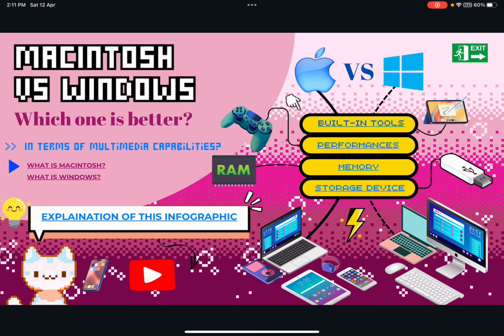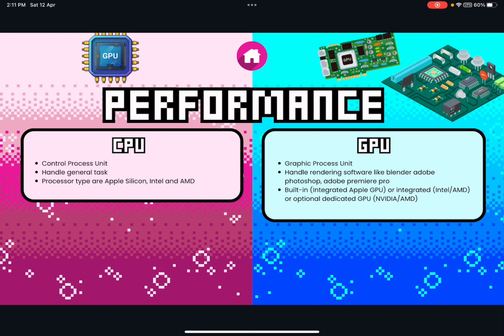Next, we compare the performance between Mac and Windows. Click. Before we delve into the Mac vs Windows performance comparison, first we need to know what is CPU and GPU. CPU is central processing unit, while GPU is graphics processing unit. CPU handles general tasks while GPU handles rendering software like Blender, Adobe Photoshop, Adobe Premiere Pro, and so on.